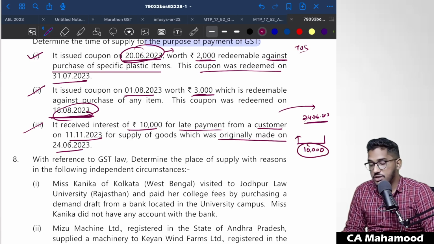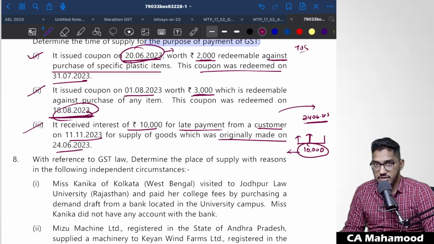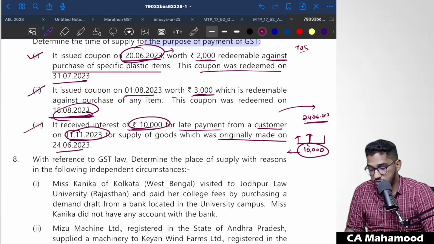Now this 10,000 rupees also will come under GST purview. But for this 10,000 rupees of interest or late fee, whatever you have collected, the time of supply will be the date on which this interest or late fee has been received by the supplier. So on what date has this 10,000 rupees actually been received? This has been received on 11th of November 2023. That itself will become the time of supply.